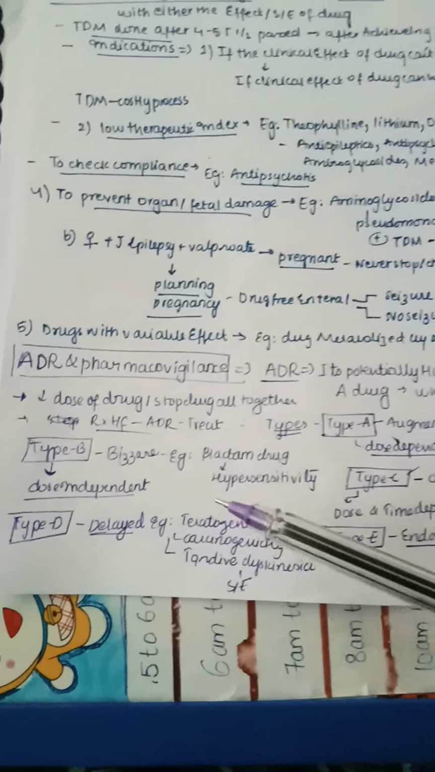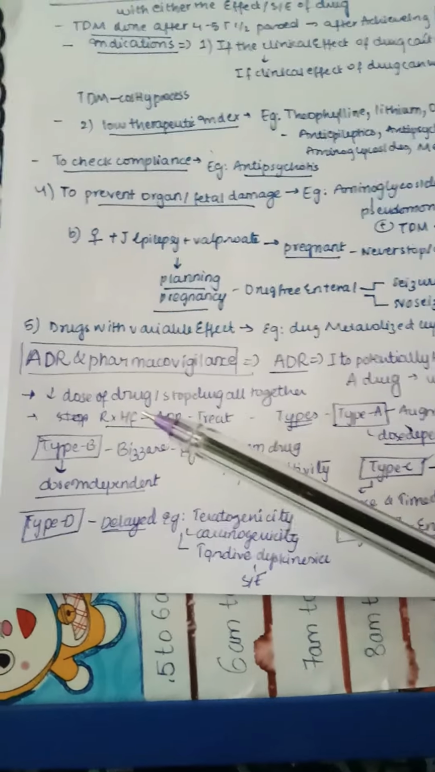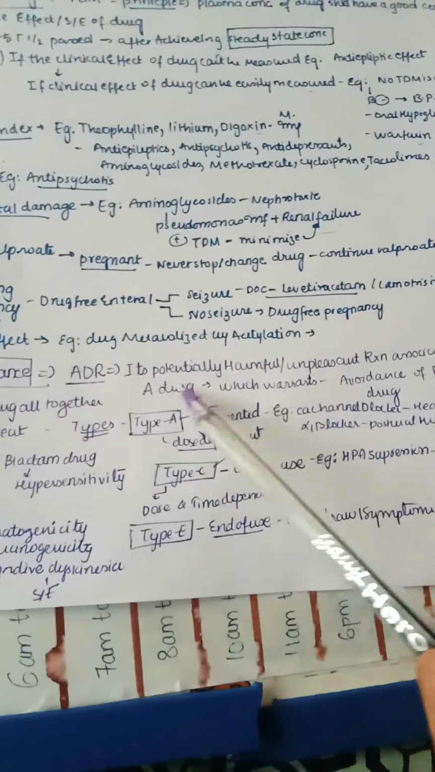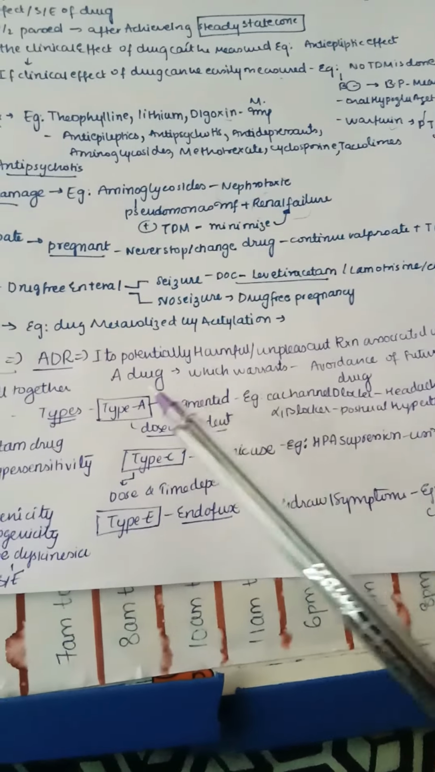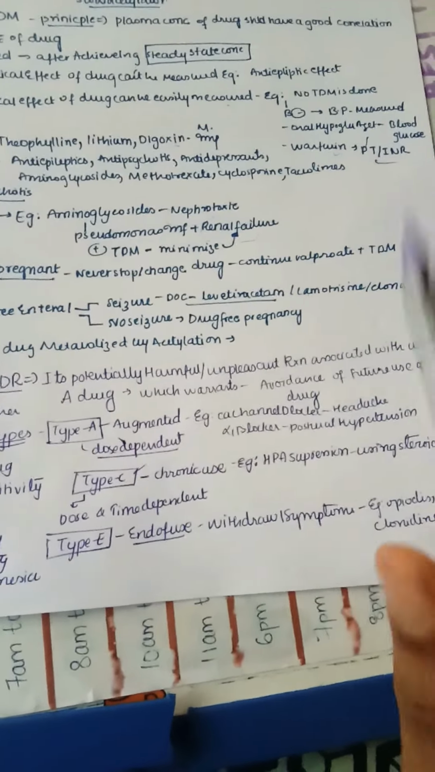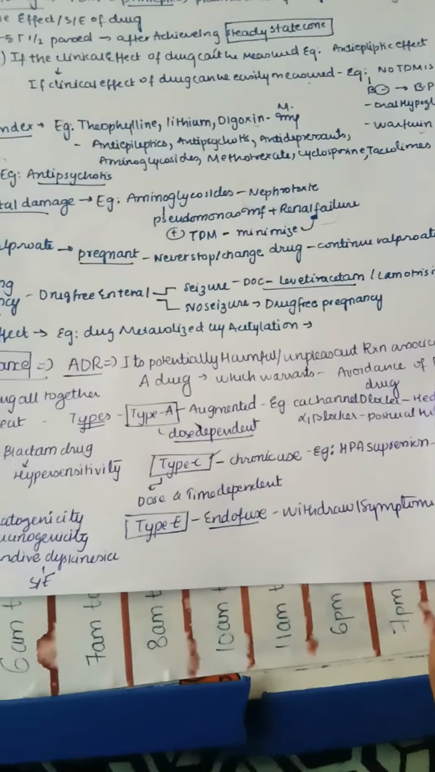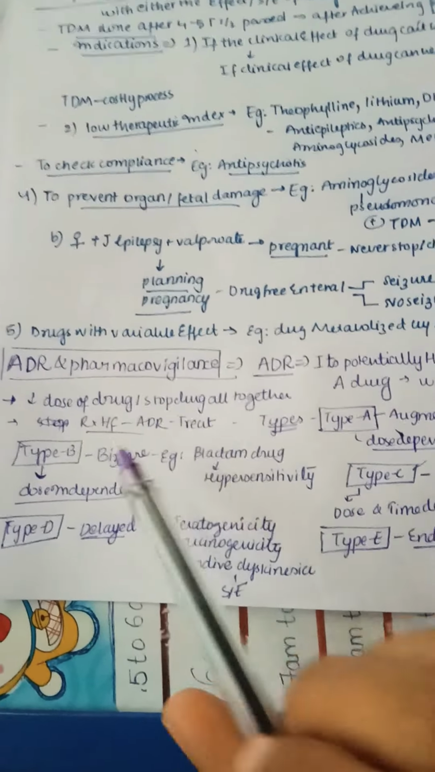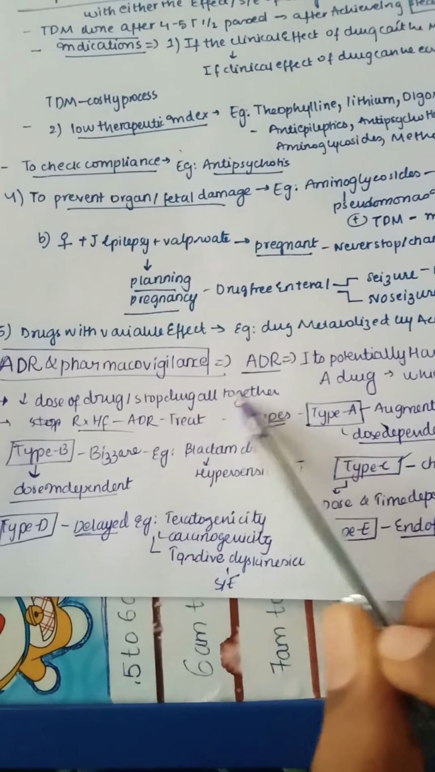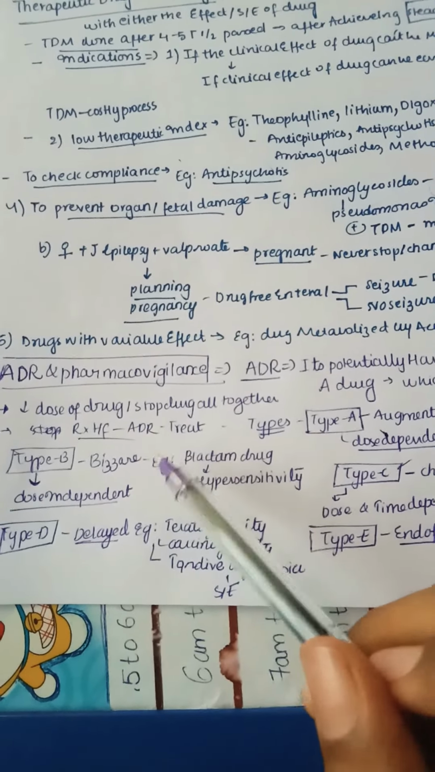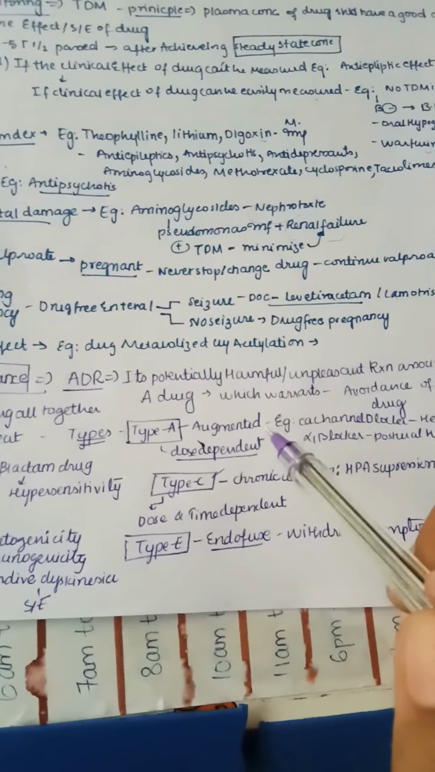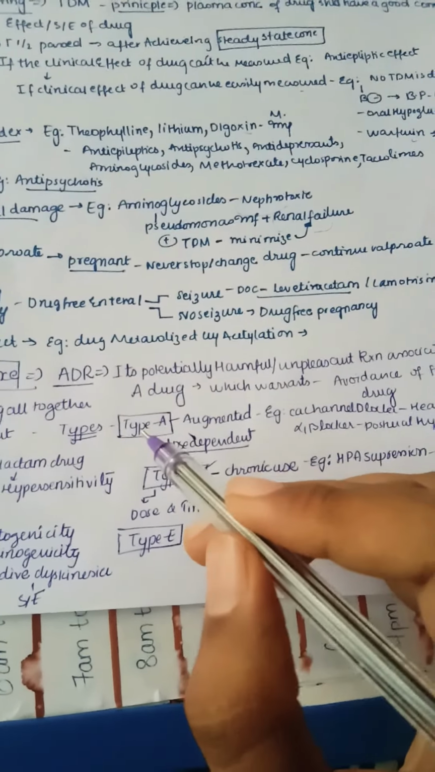Now let us see ADR and pharmacovigilance. ADR is nothing but a potentially harmful or unpleasant reaction associated with the use of a drug, which warrants avoidance of future use of the drug. So there are many types, and we need to decrease the dose of the drug or stop the drug altogether, and we need to treat the ADR. So what are the different types? We have types A up to F, like the alphabet.